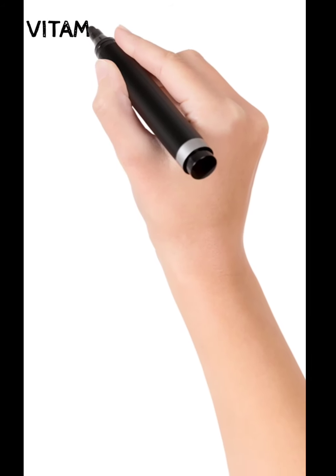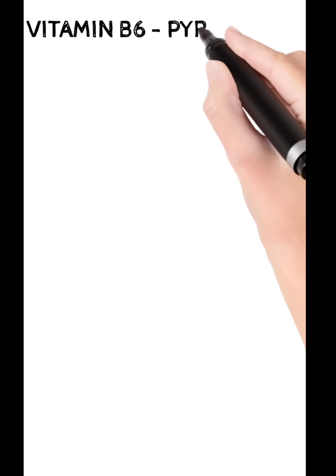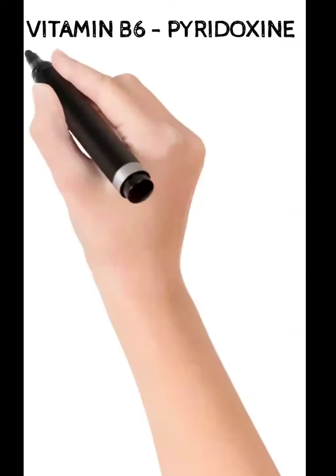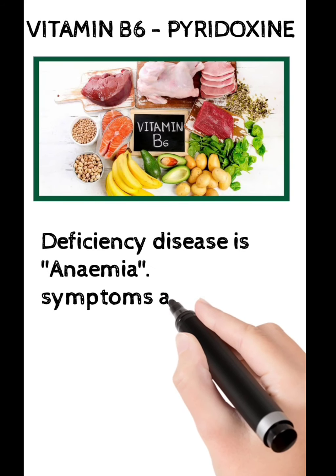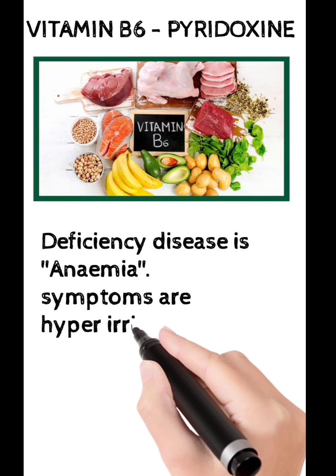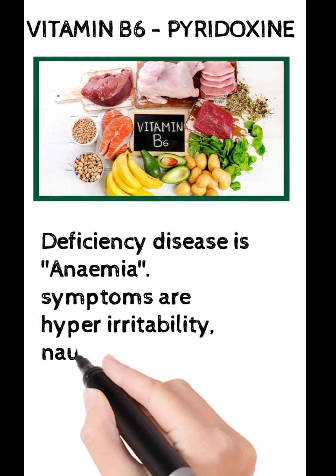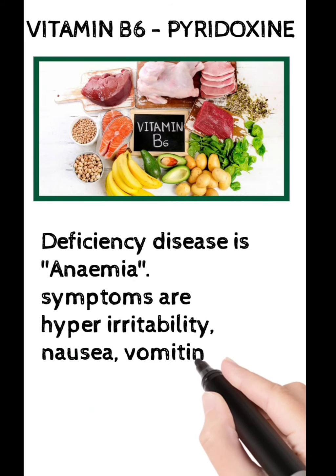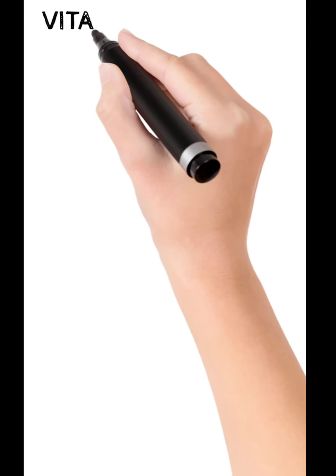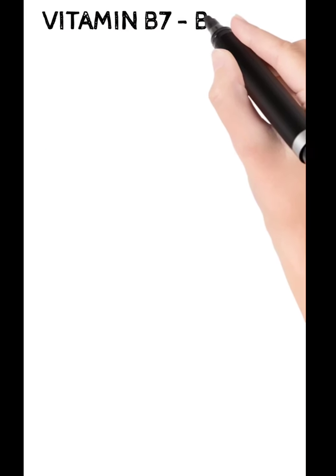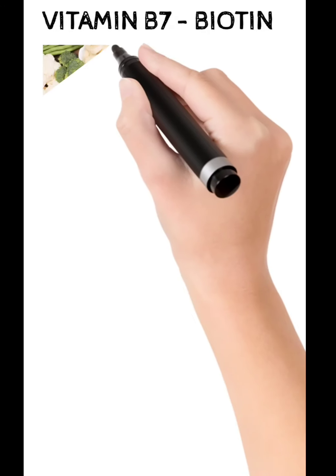The next vitamin is vitamin B6 and the chemical name is pyridoxine. The deficiency disease seen here is anemia. In this case, the symptoms are hyperirritability, nausea, which means vomiting sensation, and the person will generally suffer with vomiting and fits.